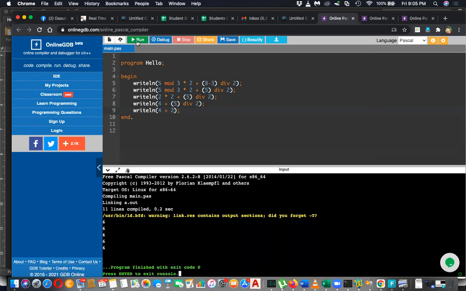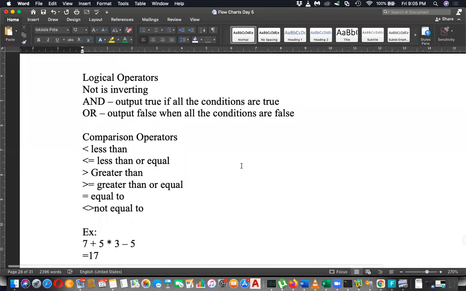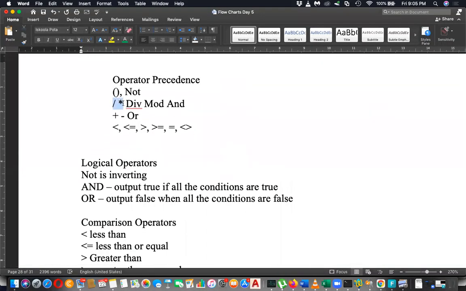Okay, none of you found this. I think you had better write it down. So what has happened? If operators are in the same precedence category, here division, modulus, and asterisk, and floating division giving the real value, are all at the same level, then evaluation goes from left to right.